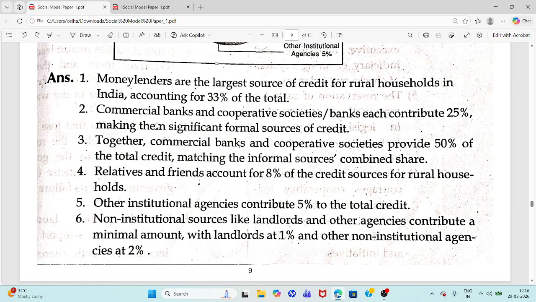Commercial banks and cooperative societies or banks each contribute 25%. Together, commercial banks and cooperative societies provide 50% of the total credit.